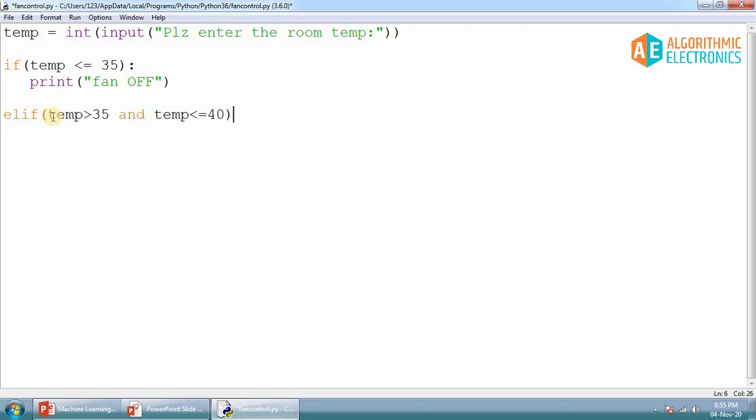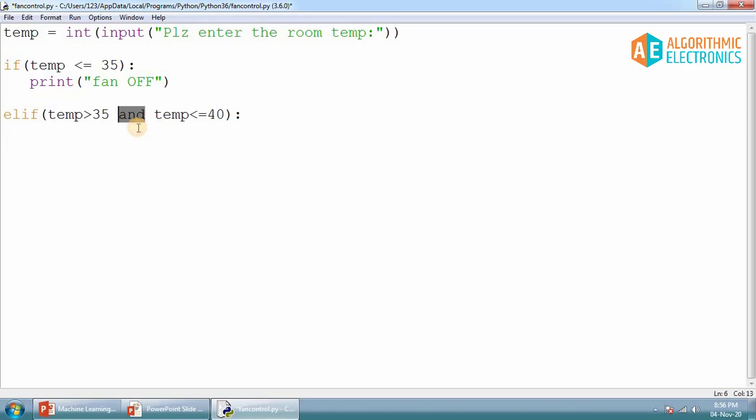Now this is a very interesting thing. Here we are having 2 different conditions. The first condition is temperature is greater than 35 degrees centigrade, and the second condition is temperature must be less than or equal to 40 degrees. That means the temperature is in between 36 to 40 degrees centigrade. So in order to write this, you have to use 2 different conditions. This is condition number 1 and this is condition number 2. Again, this is a relational operator, and this is also a less than or equal to relational operator. And these 2 conditions are combined together by using a logical operator called AND. We have discussed logical operators like AND, OR and NOT. So this is one such operator.